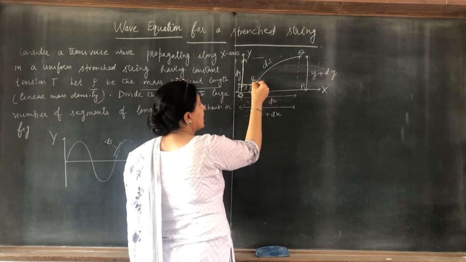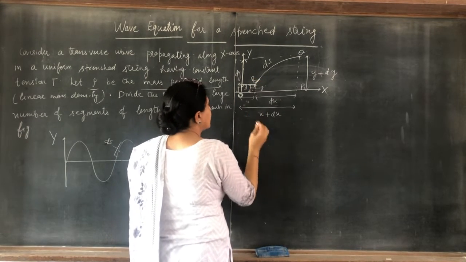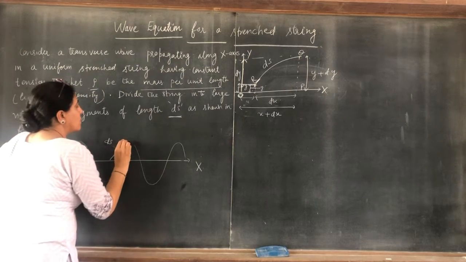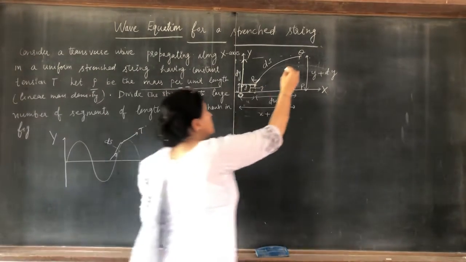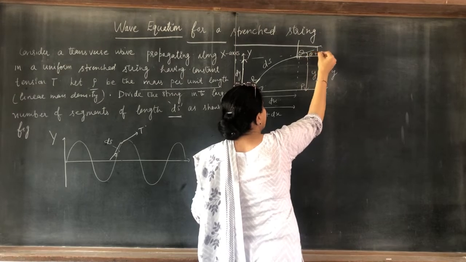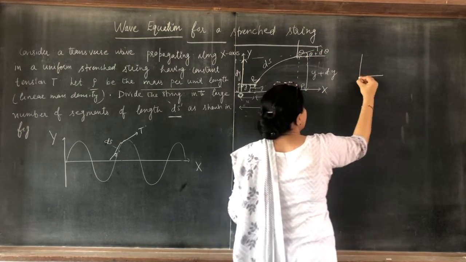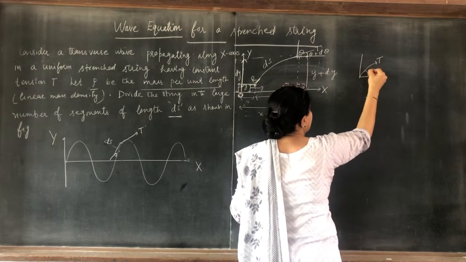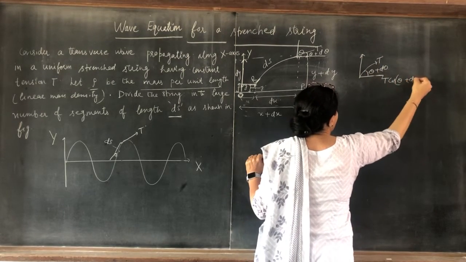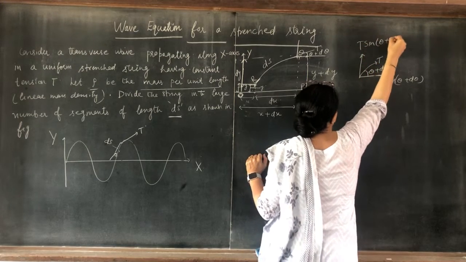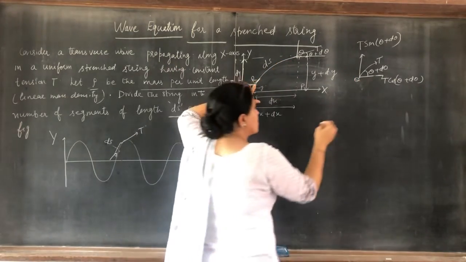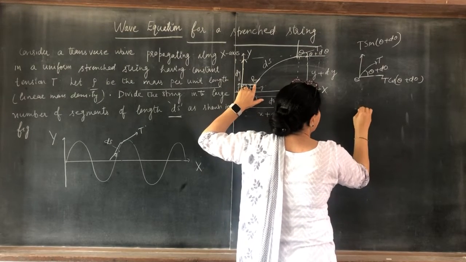Resolving the tension into two parts: the angle here is theta plus d theta, so at this side the components are T cos(theta plus d theta) and T sin(theta plus d theta). This is point Q. Similarly at point R.